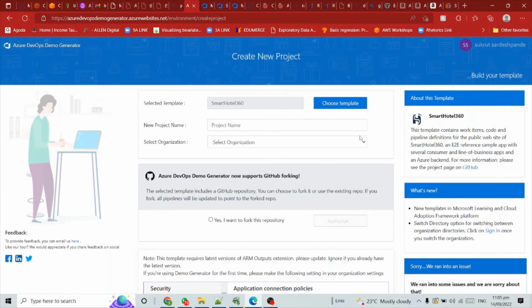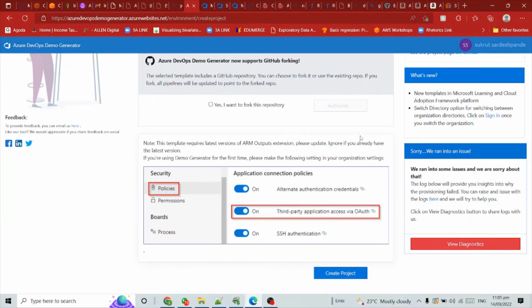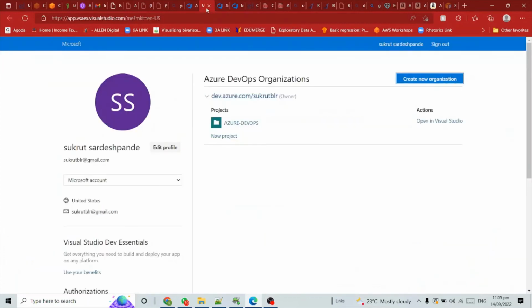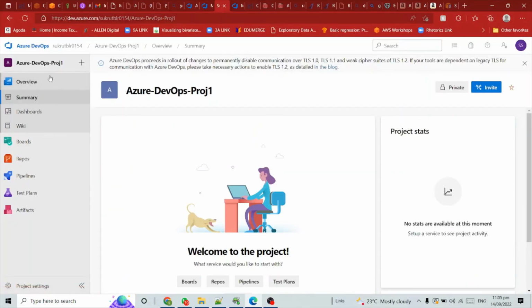And here I think it is done. So let's go to your DevOps project. Now you have Azure DevOps Proj 1, the project that we are working on.